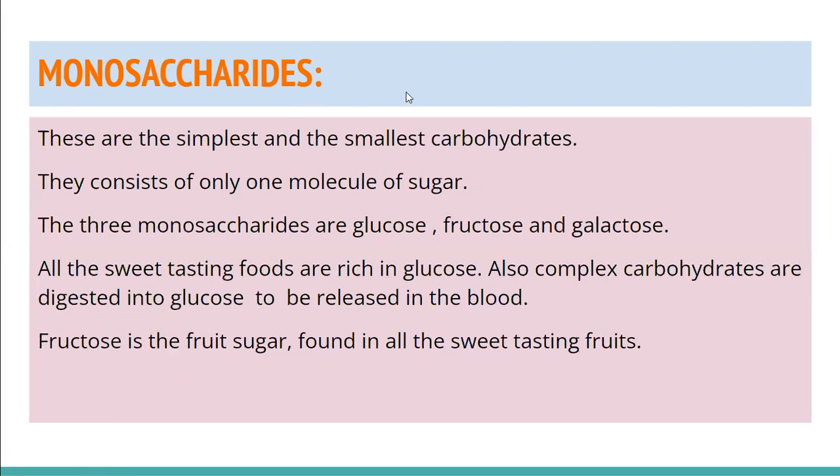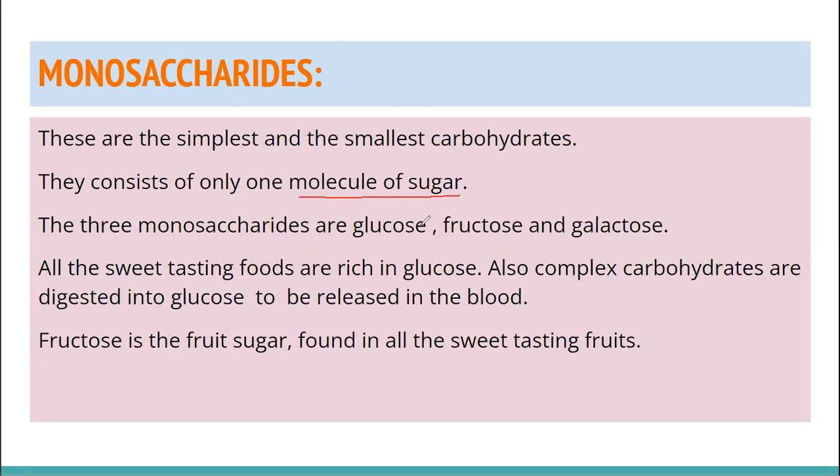Monosaccharides, what are they consisting of? A monosaccharide consists of only one molecule of sugar. Examples are glucose, fructose, galactose. They consist of only a single molecule. So they are monosaccharides. They are found in all the sweet tasting foods. Fructose is found in the fruits, fructose sugar. So fruits also contain sugar, more or less. So this sugar is actually a monosaccharide.